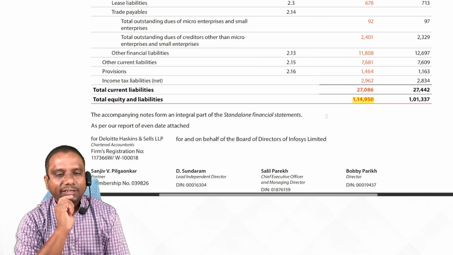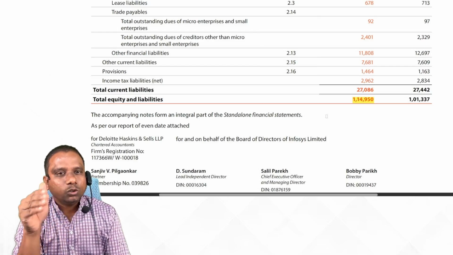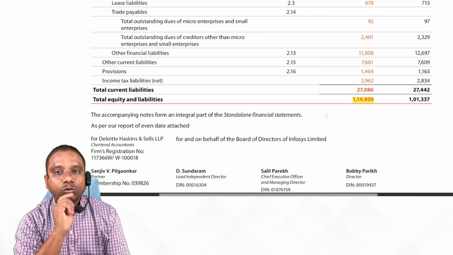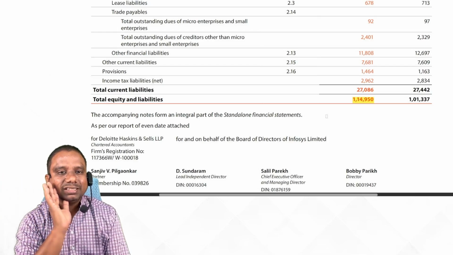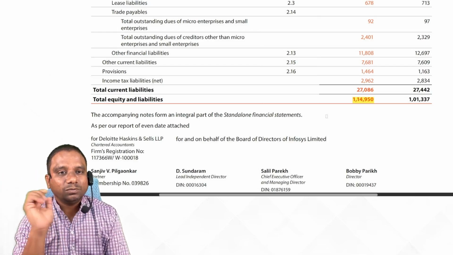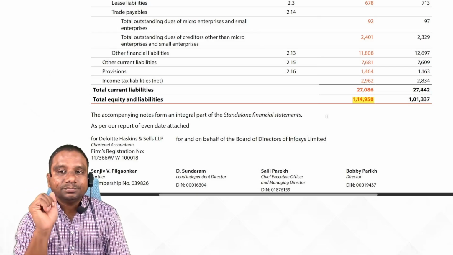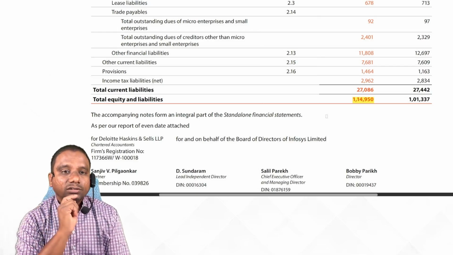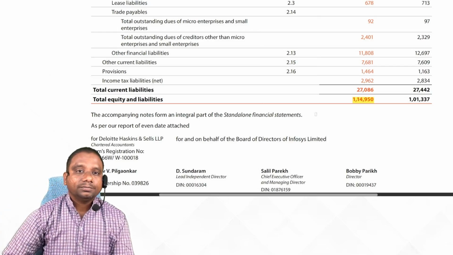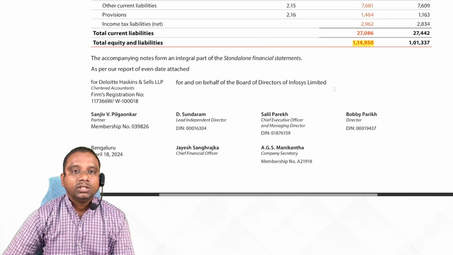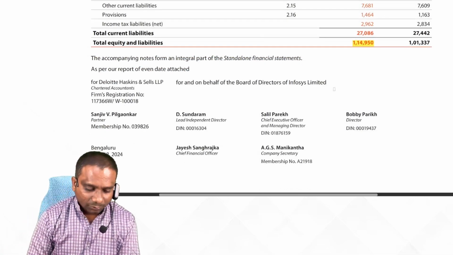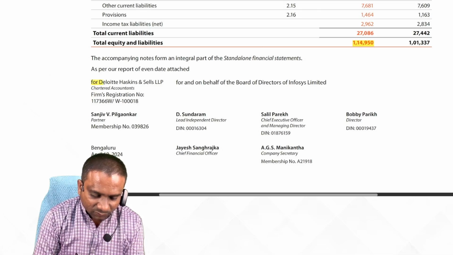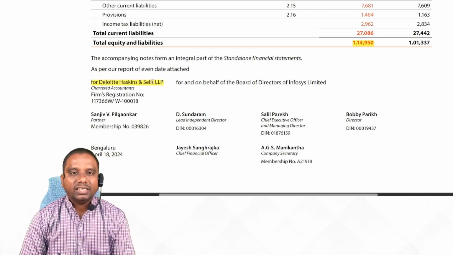After becoming a chartered accountant, what is your duty? Your duty is to report these financial statements. These are called financial statements. You have to audit whether this profit is correct or not, whether the assets are correct or not, whether the liabilities are correct or not. Do you know who is the auditor of this Infosys company? Look at Deloitte Haskins & Sells LLP.